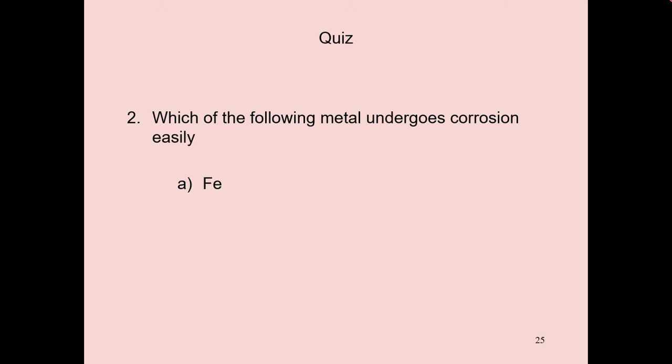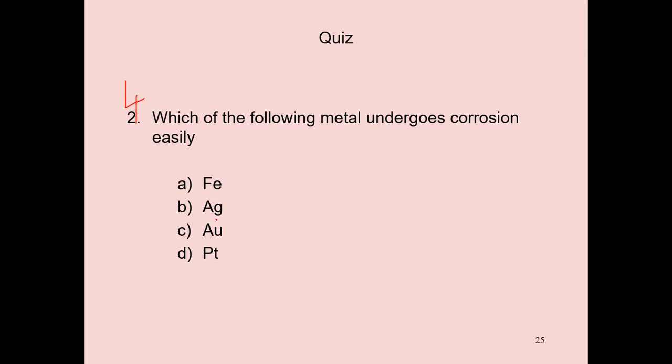Next, the fourth question. Which of the following metals undergoes corrosion easily? So see here, the reactivity order.